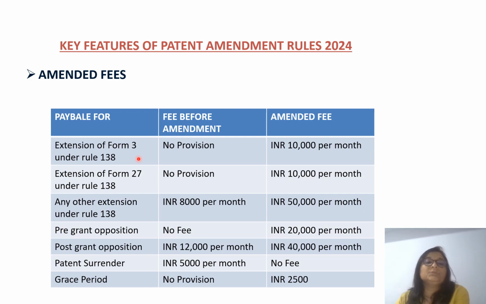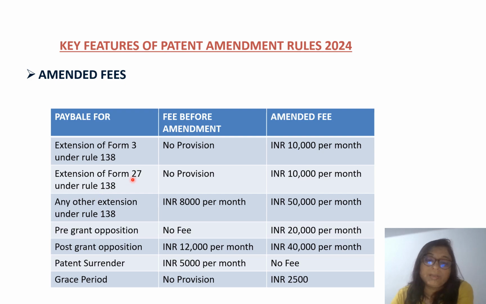And now there is a provision of extension for that also. Earlier there was no provision, but now there is, though as I told, it is with some fee: 10,000 per month.